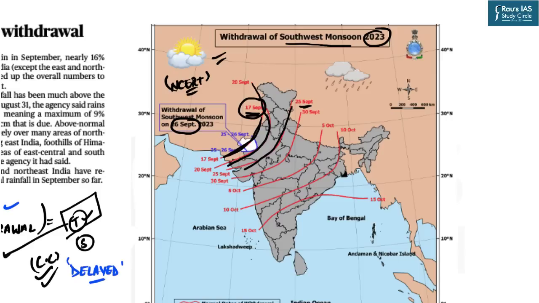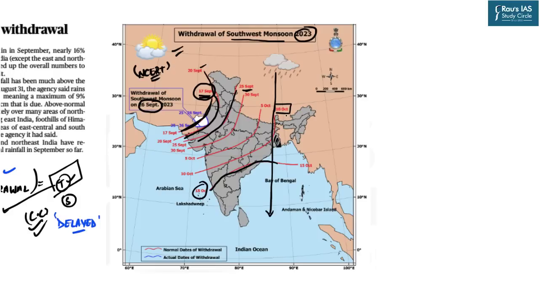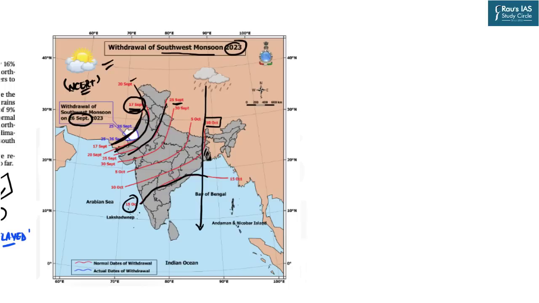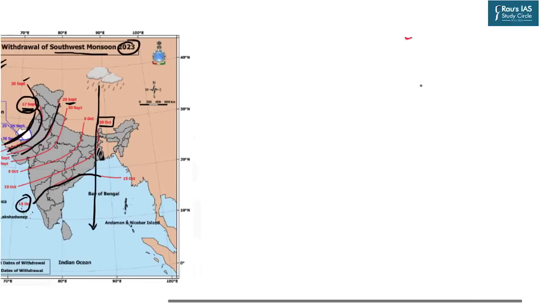When you come to eastern India, this part, West Bengal, it is around 10th October. Then from peninsular India, the monsoon is withdrawing by 15th October, right? So as we are moving from north to south, we are experiencing that the dates are increasing from September to October, right? So that is why this is happening. To answer this particular thing, we need to revise the static concept of the retreat of the monsoon, right? So now we will be dealing with the static aspects of the monsoon withdrawal or the monsoon retreat.